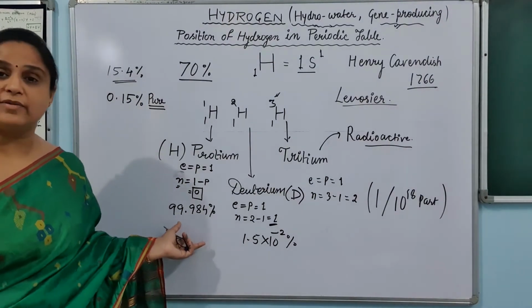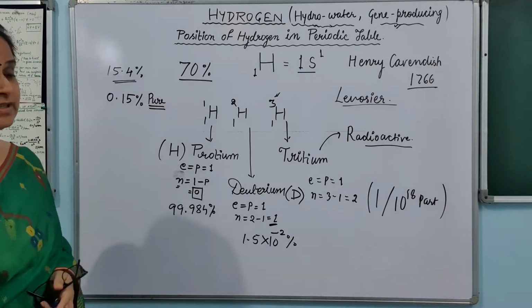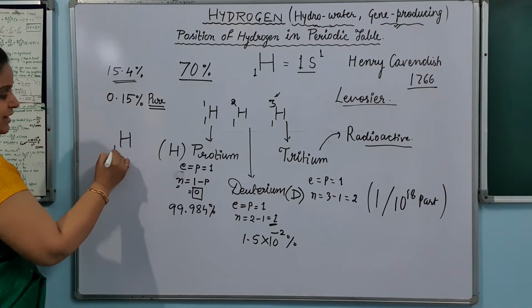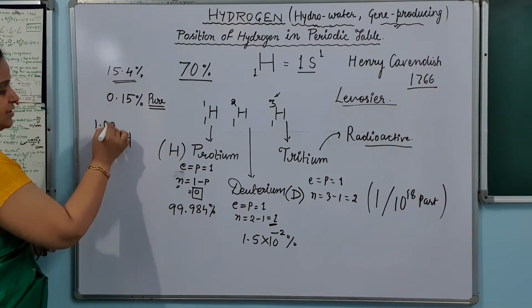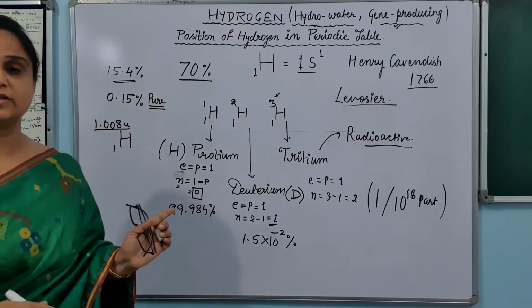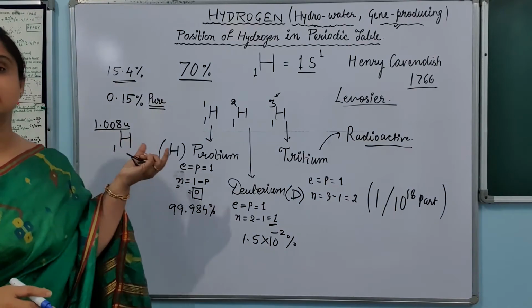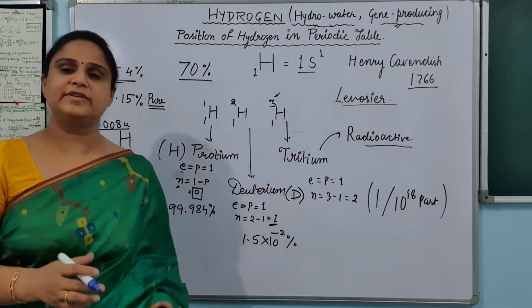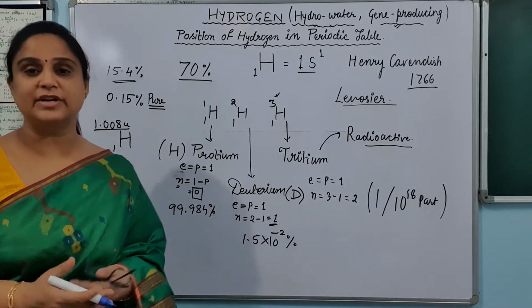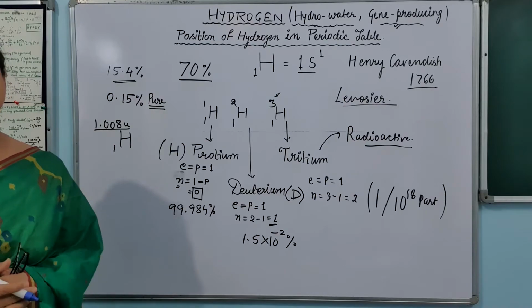When we take the average of the atomic masses of all these hydrogens, what will I get? We will get the atomic mass of hydrogen as 1.008 u. So the average atomic mass of hydrogen is found to be 1.008 u. But mostly we take it as 1 because there is no difference. More precisely, we are not taking it for the calculations. So it is 1.008 u.